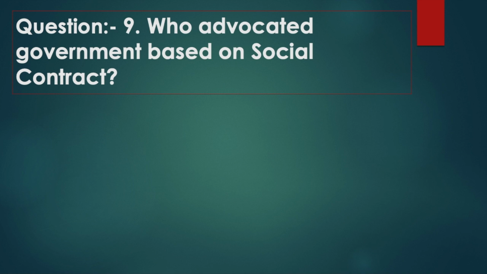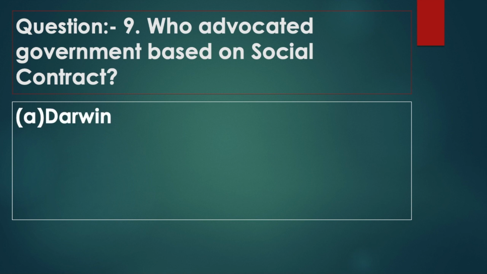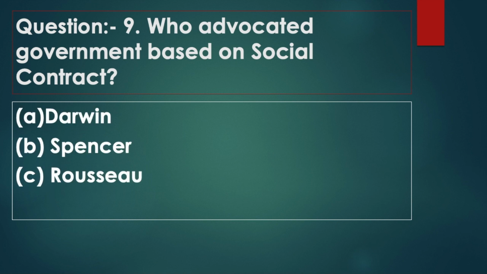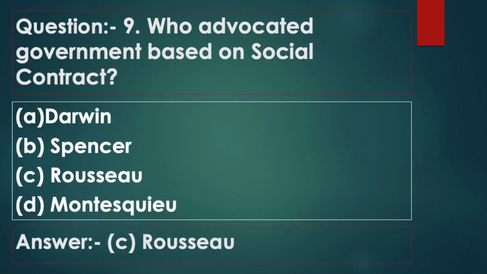Question 9. Who advocated government based on social contract? Option A, Darwin. Option B, Spencer. Option C, Rousseau. Option D, Montesquieu. Answer: Option C, Rousseau.